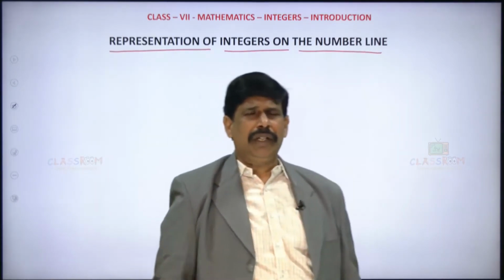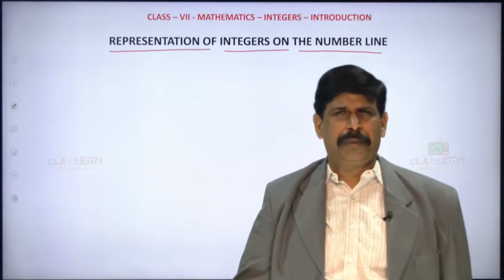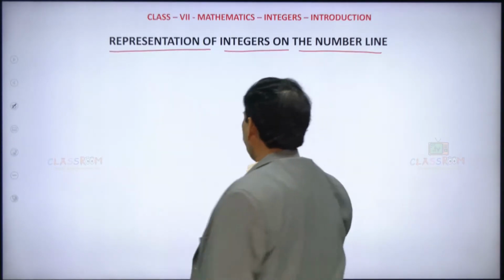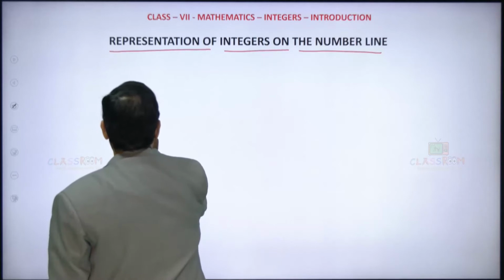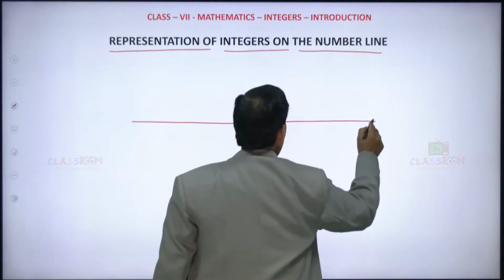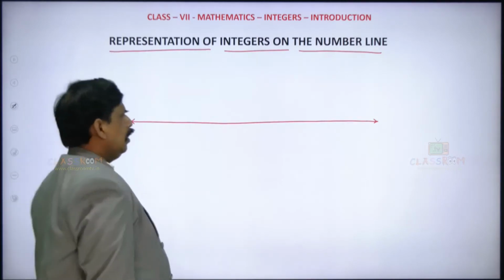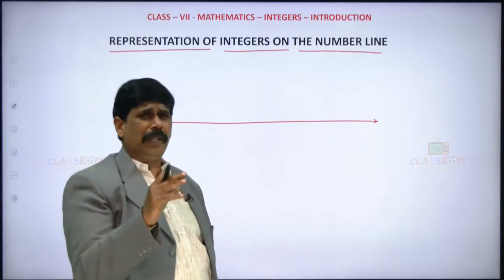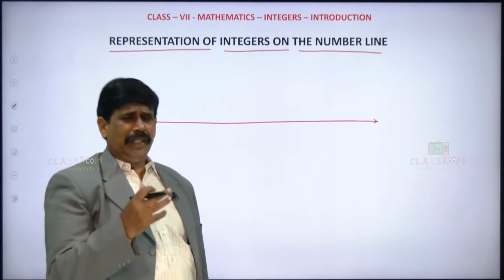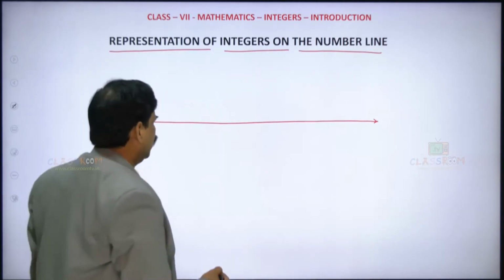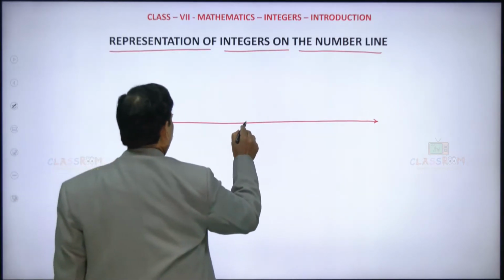You know what a number line is, which you have learned in your previous class. Suppose this is a number line. Now how do we represent these integers on this number line? Just place 0 here.